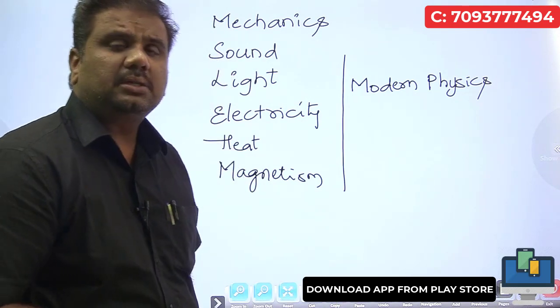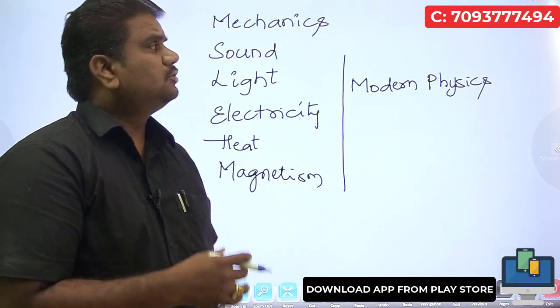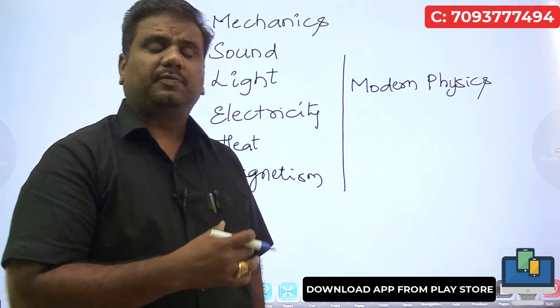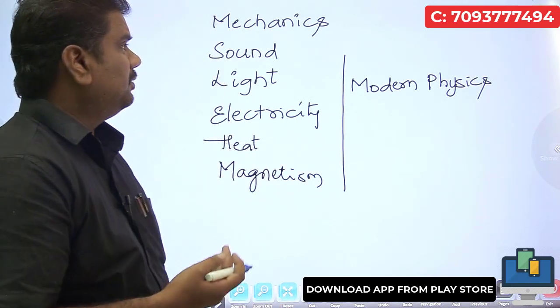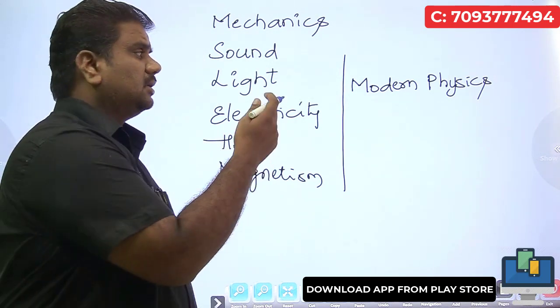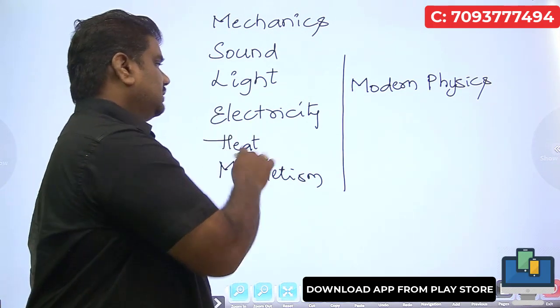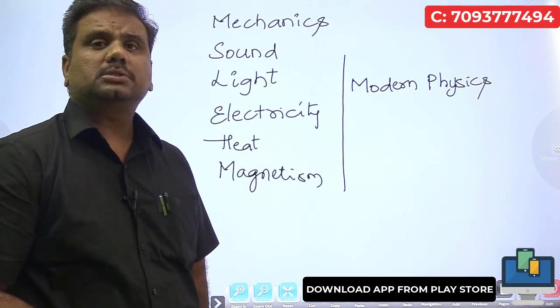So these are the topics that we need to focus on in physical science, especially the physics part. We need to start with mechanics, sound, light, electricity, heat, magnetism, as well as modern physics. Almost 6 to 7 topics that we need to focus on.